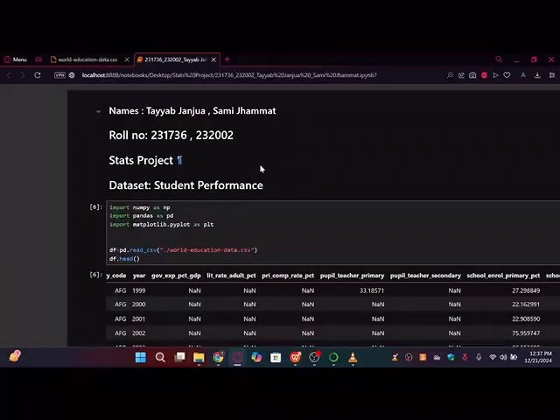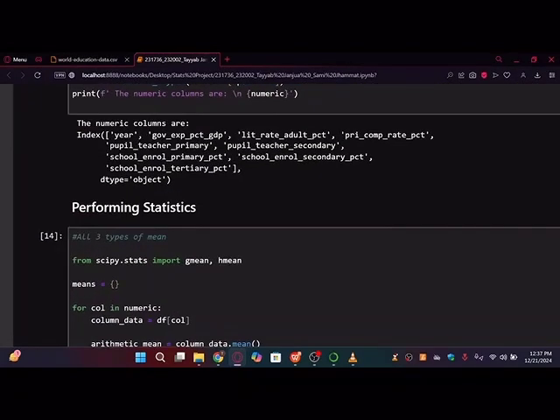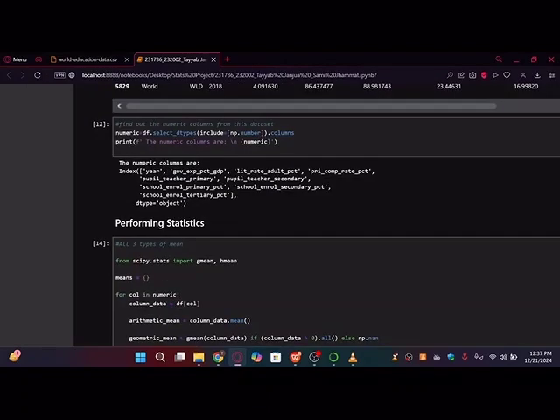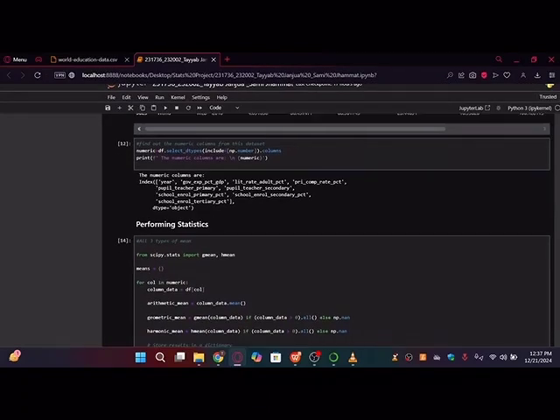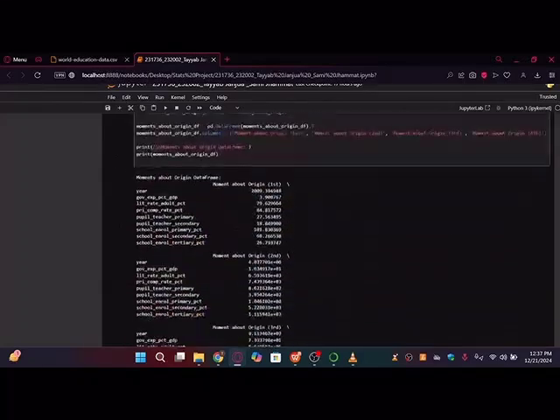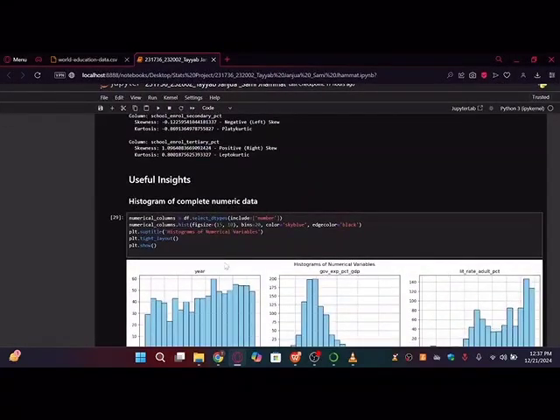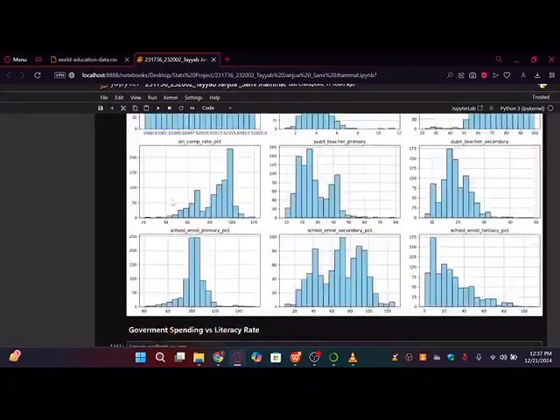Alright, so this is our IPYNB file, a Jupyter Notebook, which we used for the Python working of our statistical calculations and insight gathering of our dataset. First, we imported NumPy, Pandas, Matplotlib, and the fourth library we used was SciPy.stats, from which we imported geometric mean, harmonic mean, and kurtosis. After this, we performed our statistical calculations, which I showed in the presentation. And after these, we used Matplotlib's functions for useful insights.